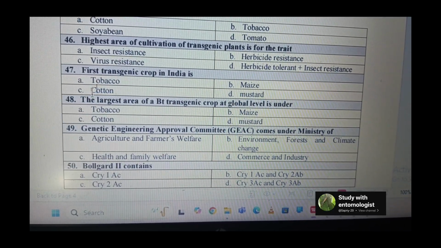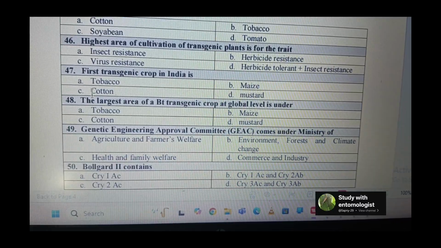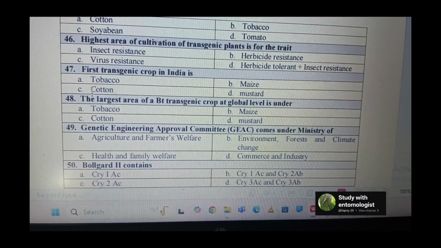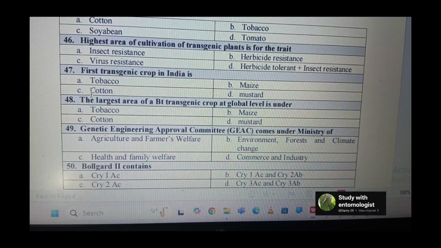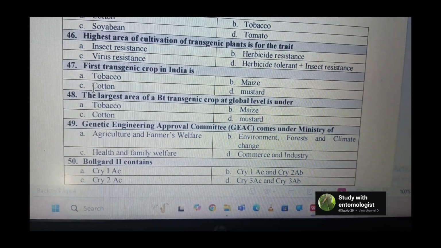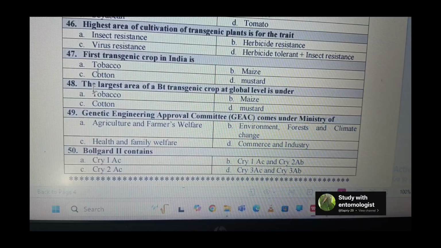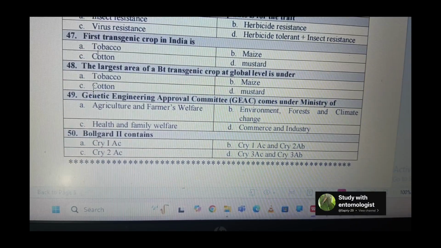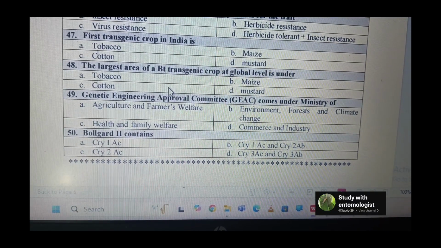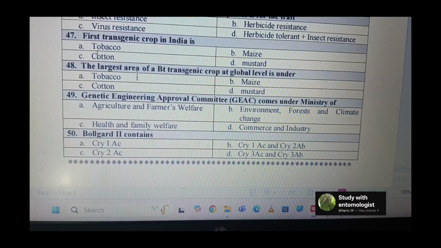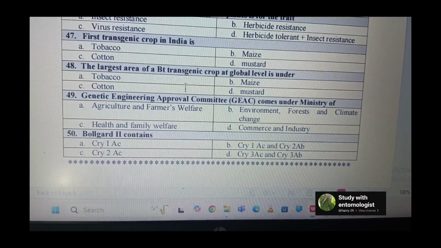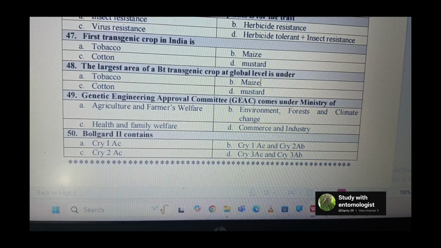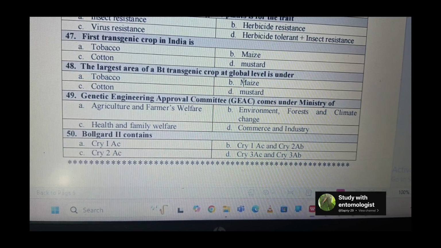In India cotton came in 2002 with Bollgard first generation. It has the gene Cry1Ab against the bollworm complex. Next is the largest area of Bt transgenic crop at the global level. The first is soybean, then maize. Here soybean is not in the options, that's why maize will be the correct answer.